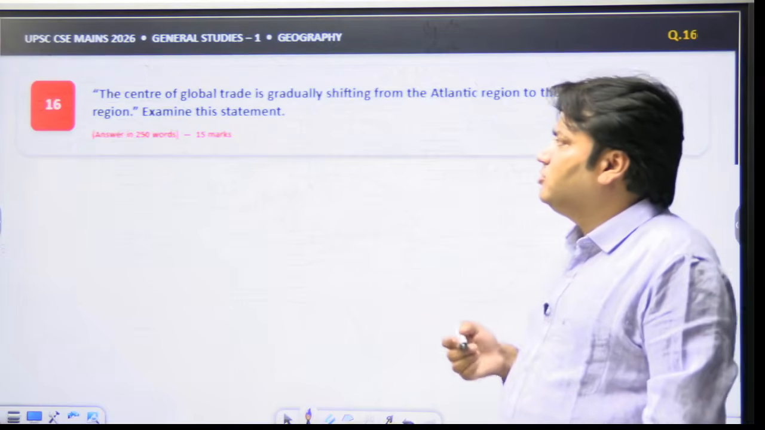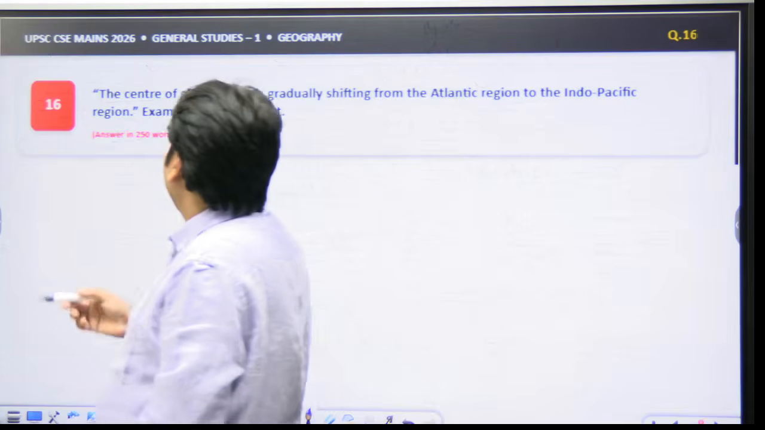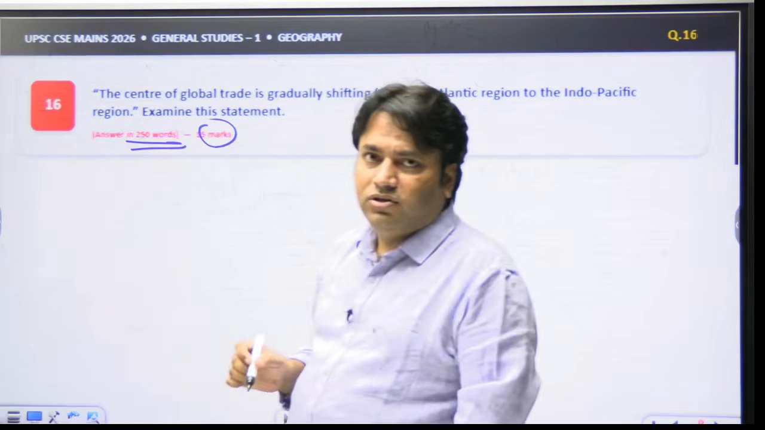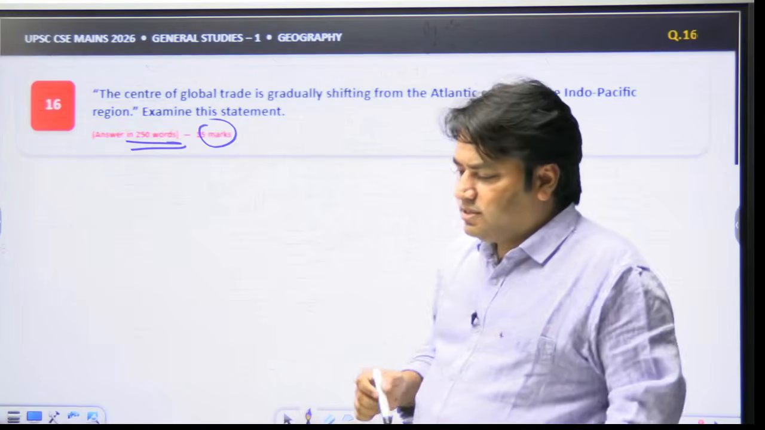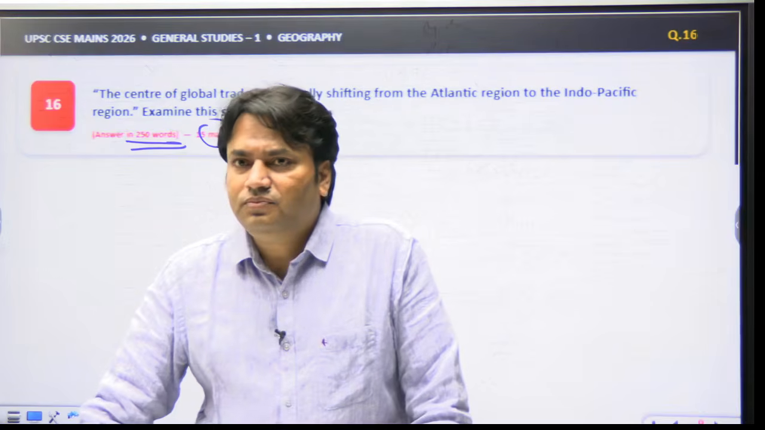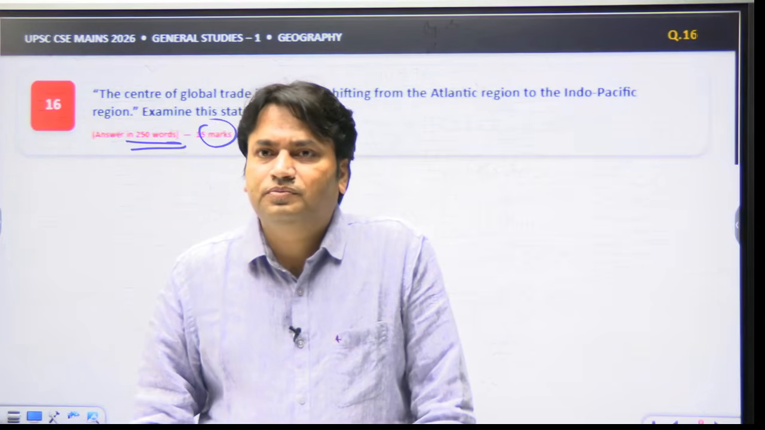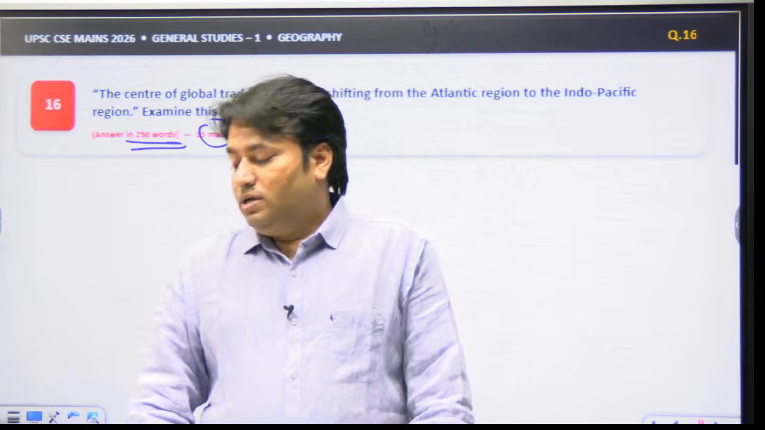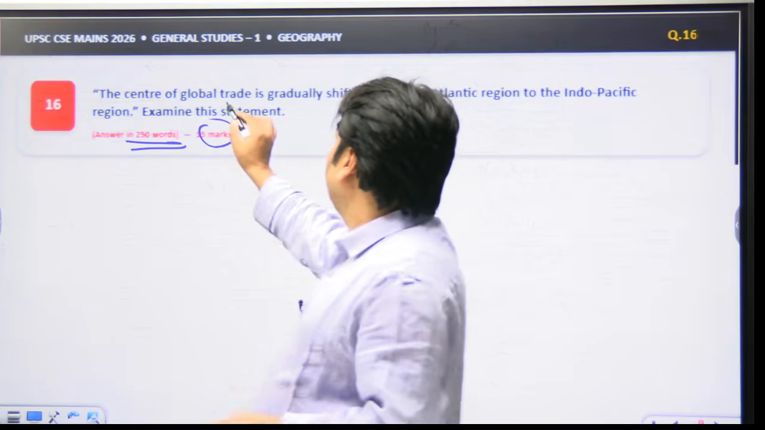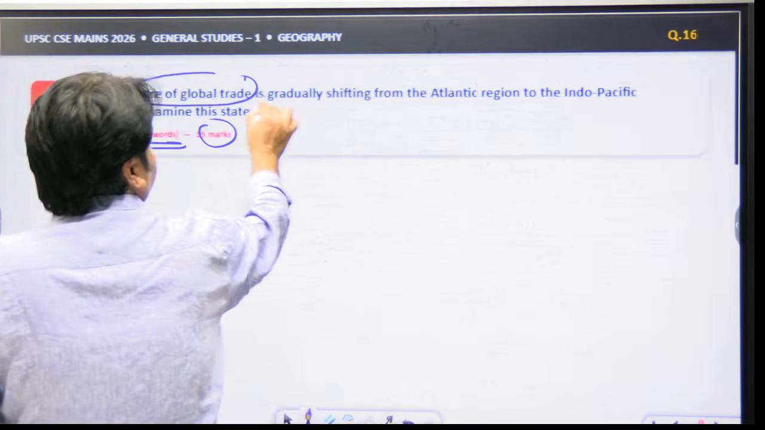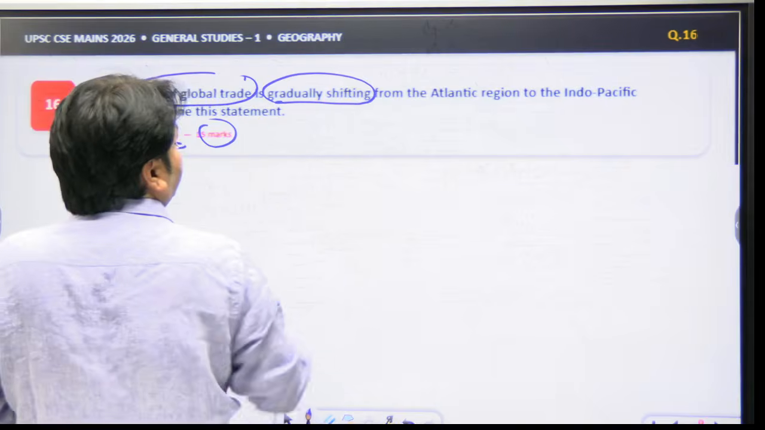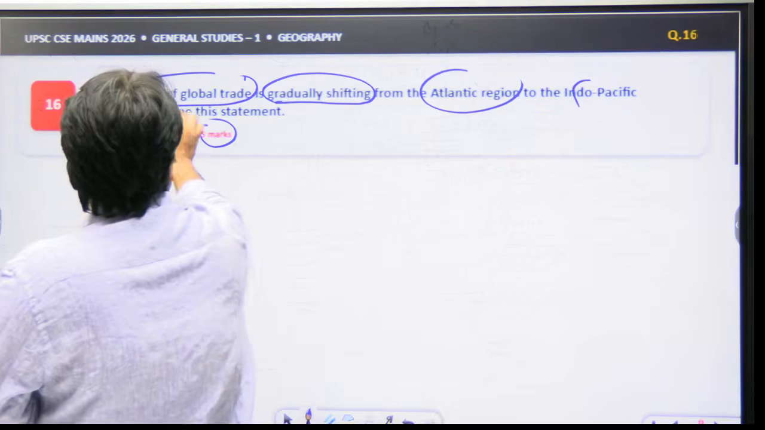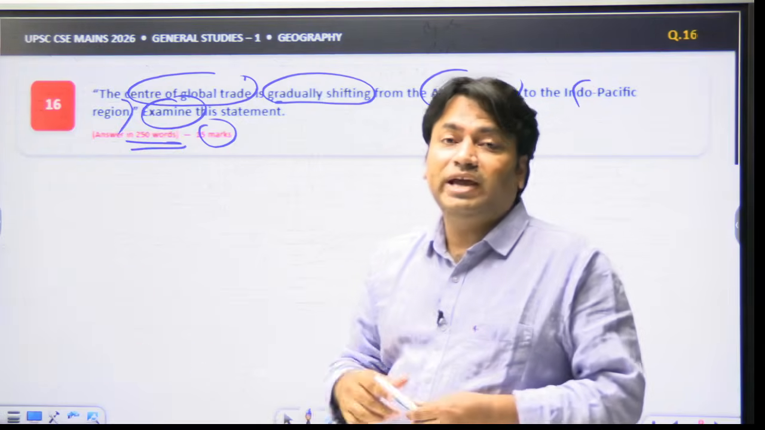Now we are coming to question number 16. That is a 15 marker question, and you have to write the answer of this question in 250 words. And the question is saying that the center of global trade is gradually shifting. This is also a keyword, gradually shifting from Atlantic region to the Indo-Pacific region. Examine this statement. We have to examine.